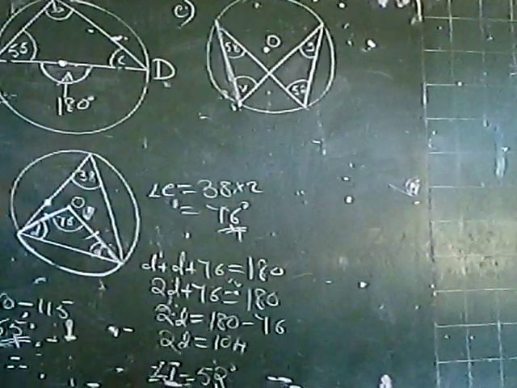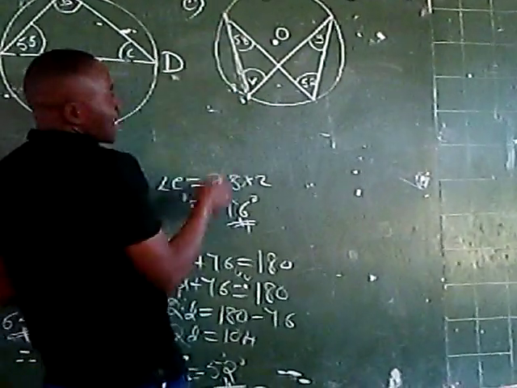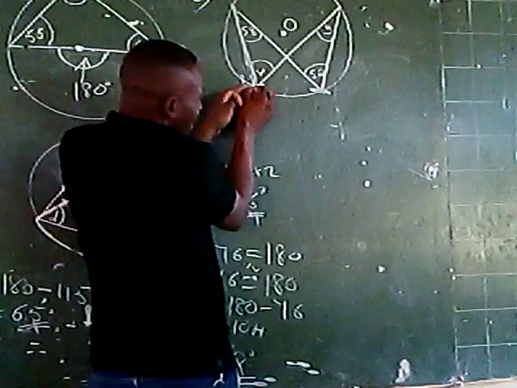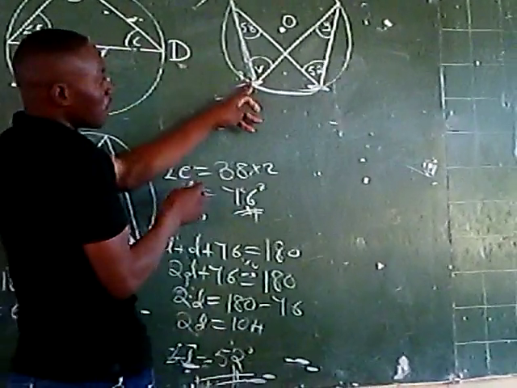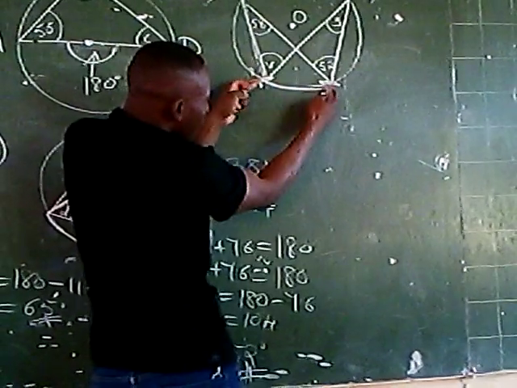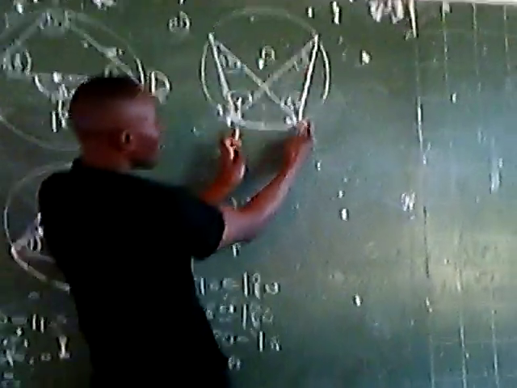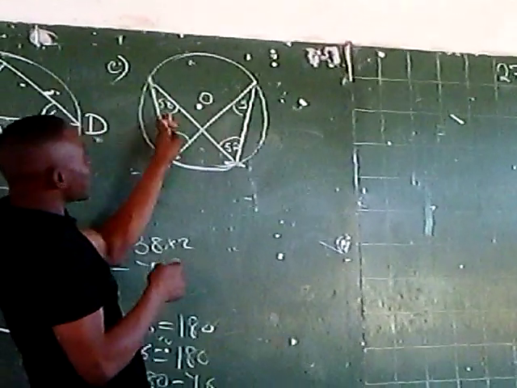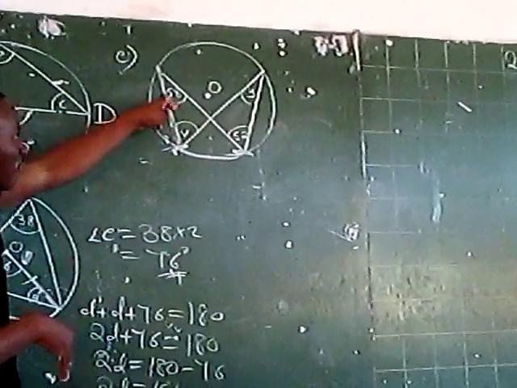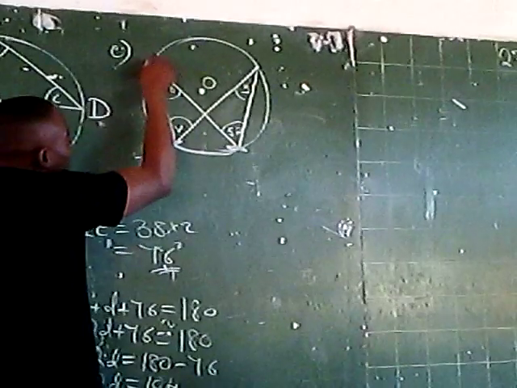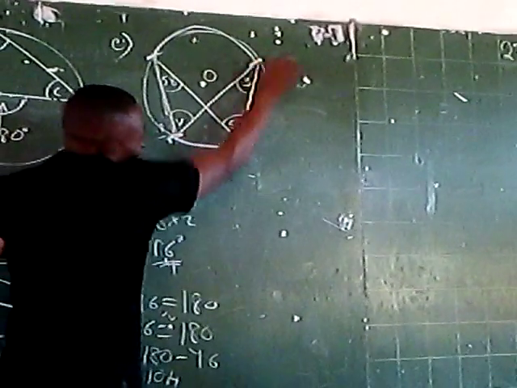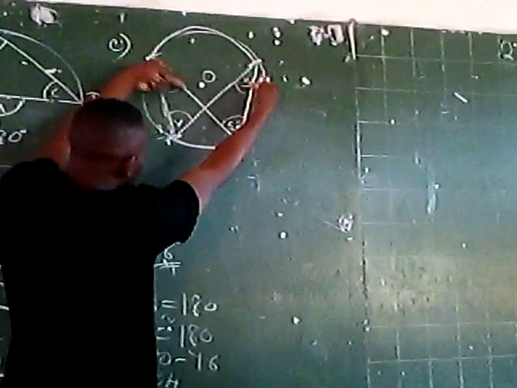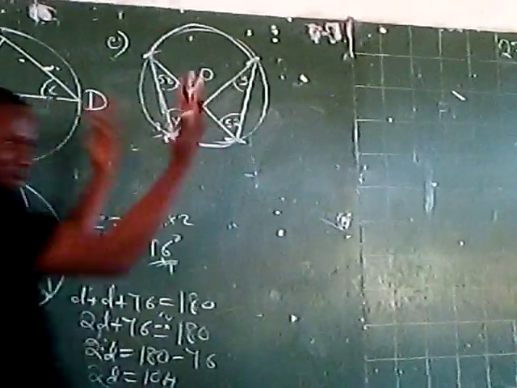In simple terms, if we don't want to use this particular segment, we can say, why don't we use this particular arc? If you use this arc, this curve here, the angle produced by this arc will equal any other angle produced by the same arc. So we have 58 and y here. So y is equivalent to 58. As though that is not enough, for you to find the v, you now use this particular angle. Observe this arc here. The angle produced by this arc is this angle here, and the same arc produces another angle, 52.